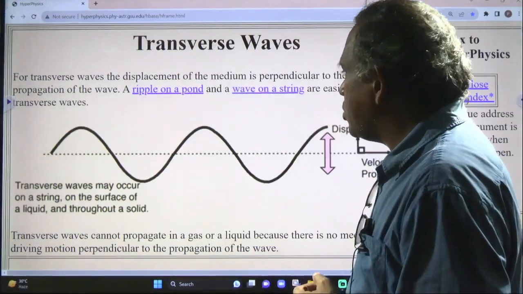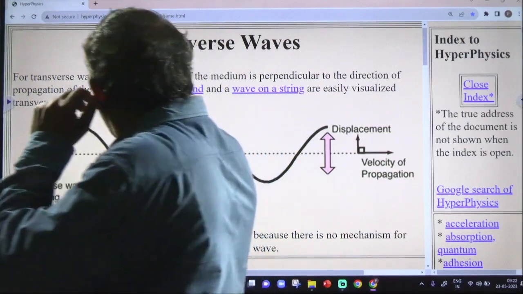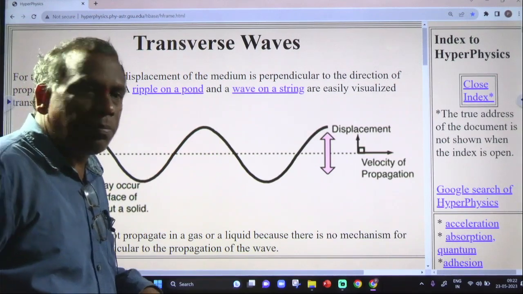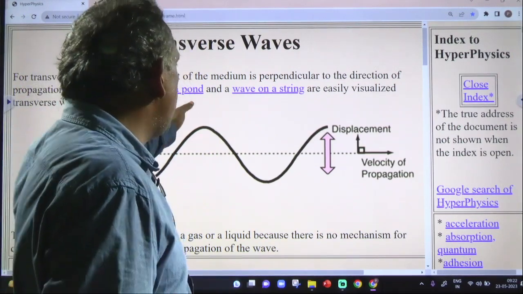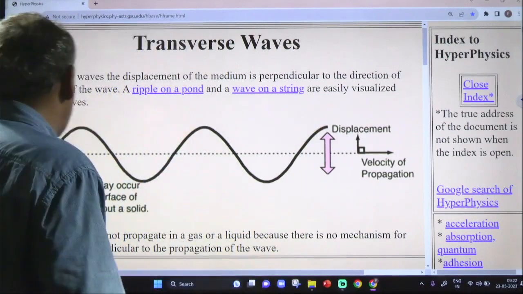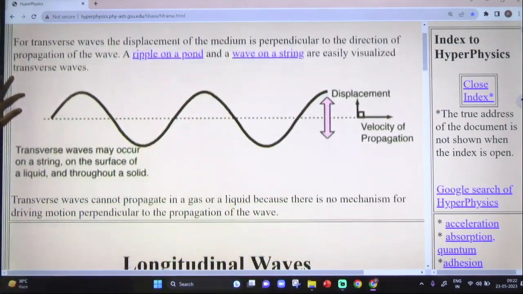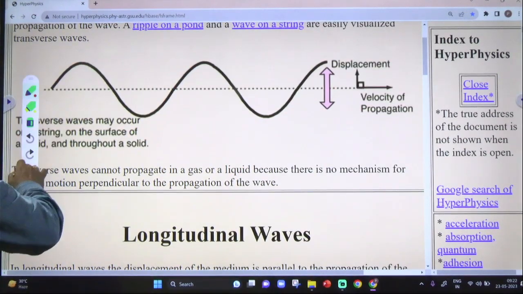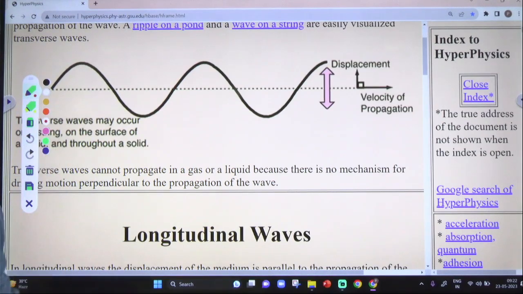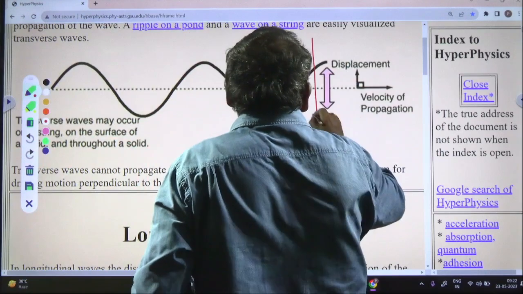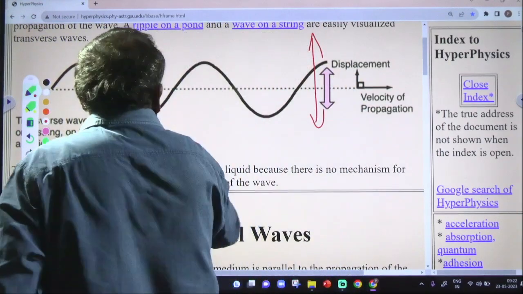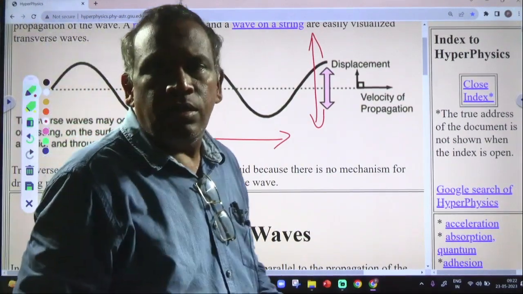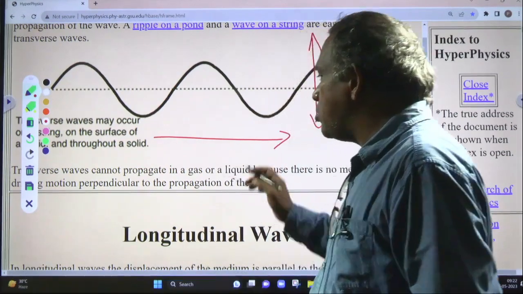For a transverse wave, the displacement of the medium is perpendicular to the direction of propagation. As I told you, a ripple on a pond or a wave in a string is visualized like this. If you observe carefully, the particle vibration will be like this, but the direction of propagation of the wave is perpendicular. Such waves we call transverse waves.